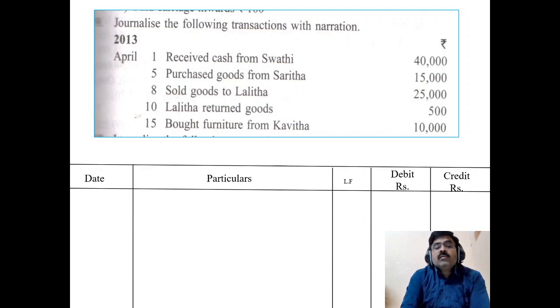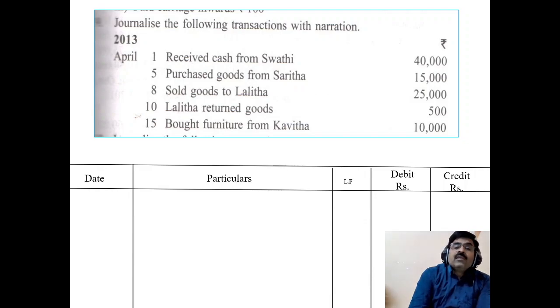Next, 15th, bought furniture from Kavita. Here also we are purchasing furniture. Name of a person is given, but there is no mention of the cash or bank or check. So this is also a credit transaction. Here furniture is an asset, we are receiving, debit it. Kavita is giving, is a creditor. So furniture account debtor to Kavita account.